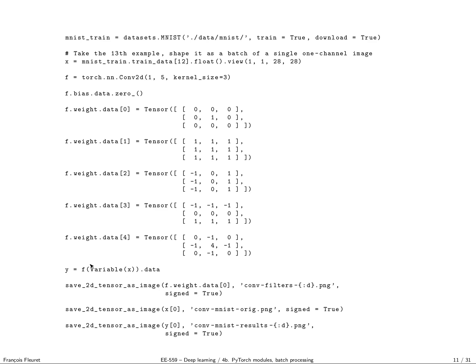So here in y, I'm going to get a tensor, a real tensor, not a variable, which is built by feeding x as a variable in the module and retrieving the data itself. And now I have this utility function that I don't describe, but allows me to save images in a color way. So here, because this guy is 5 channels, I wrote this fancy function that produces PNG images. Now we can look at the result.